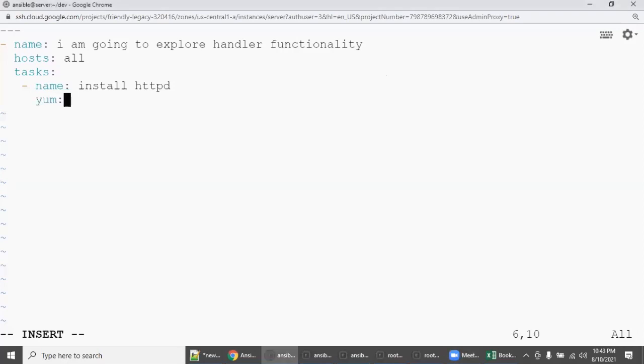So yum, and then what is the package name? HTTPD, enter, and state: yes, I want the latest version. Again, I am going here. Normally you will mention the service module in one more play, for example, like this: restart HTTPD. And then what is the module? I don't know. I know the service command.